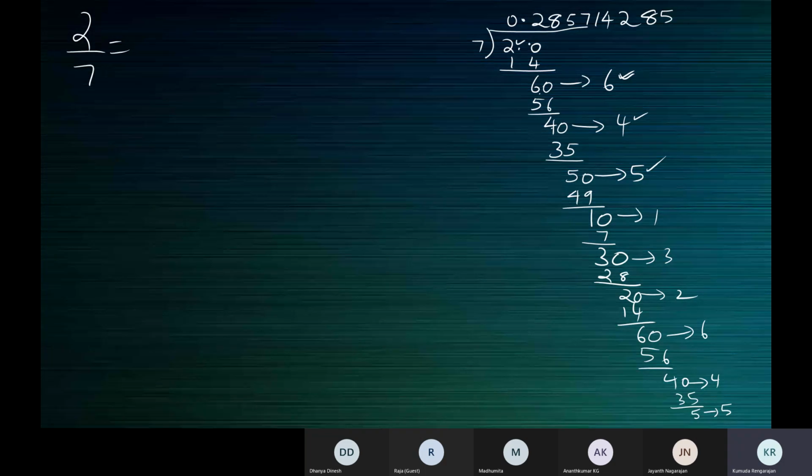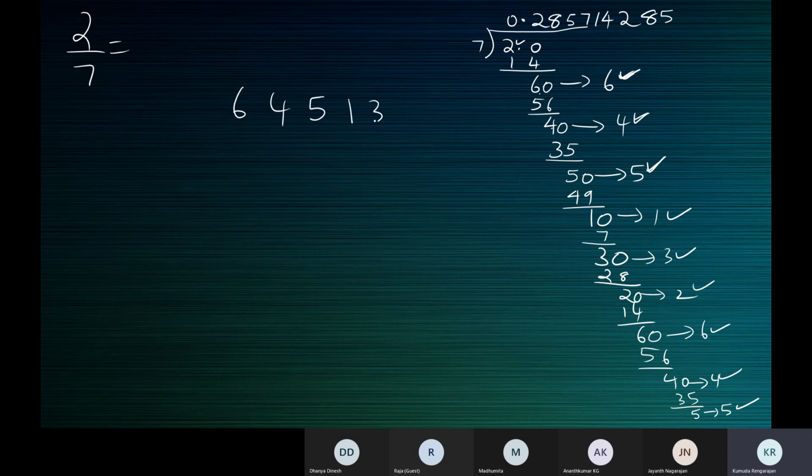You don't have to start with 2. You can think of this also: 6, 4, 5, 1, 3, 2. Again 6, 4, 5, 1, 3, 2. These remainders will keep happening. You think you can finish the division, but you can never finish this division, because the division is over only when you get a 0 remainder. No, you will never get a 0 remainder here. You will get 6.